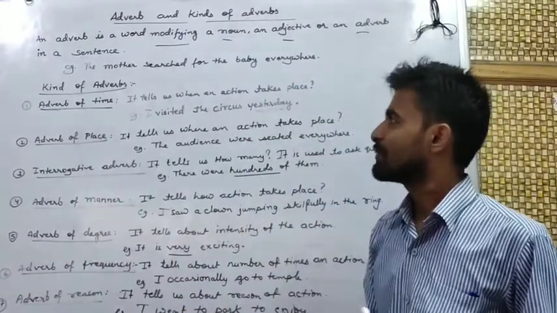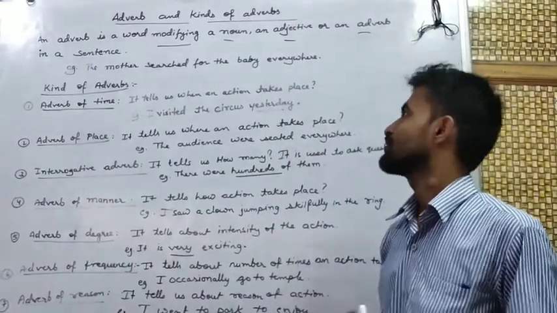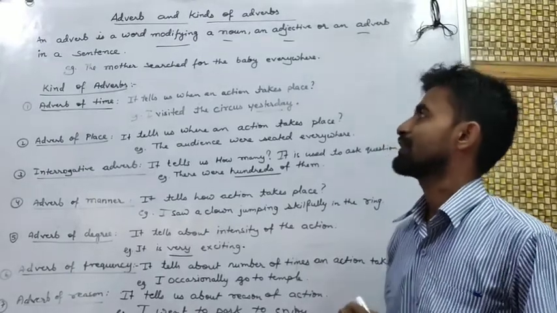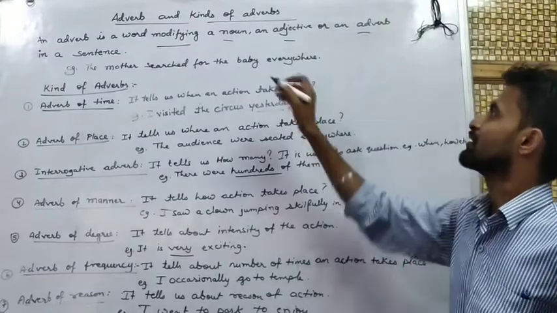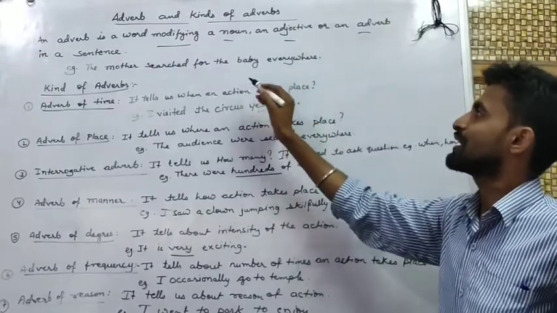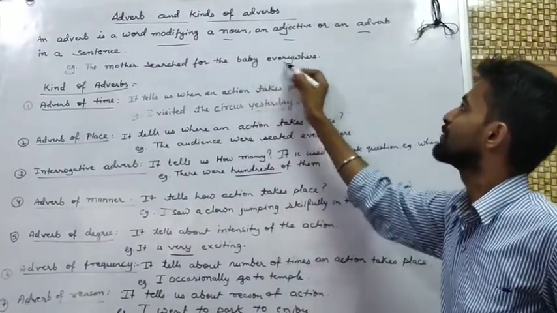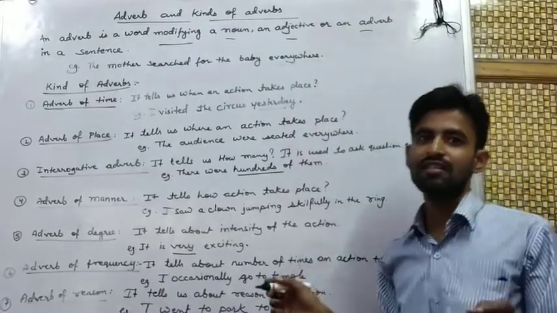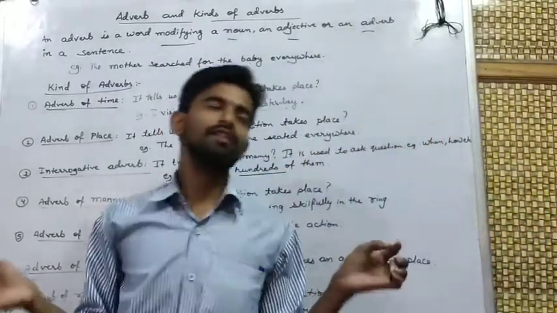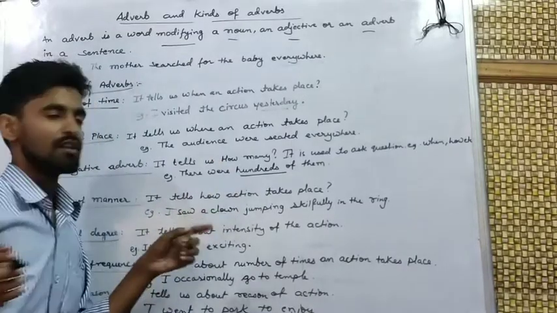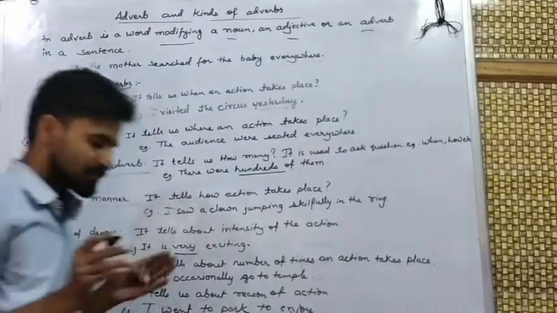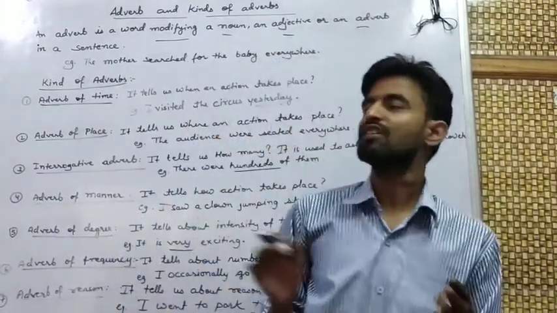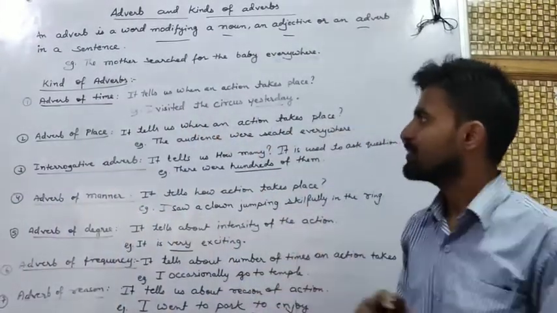Here I have taken an example. The mother searched for the baby everywhere. Here, which word is modifying the verb? That is everywhere. Mother searched for the baby everywhere. Everywhere is the modifying word. Here, the adverb is everywhere.